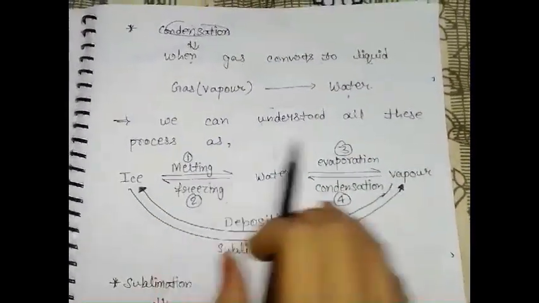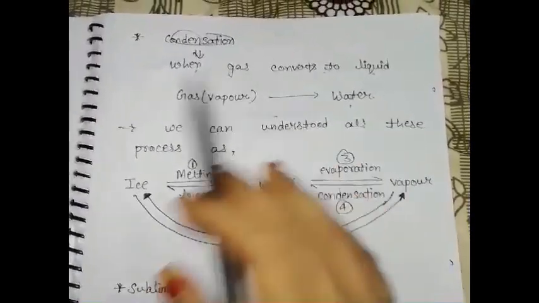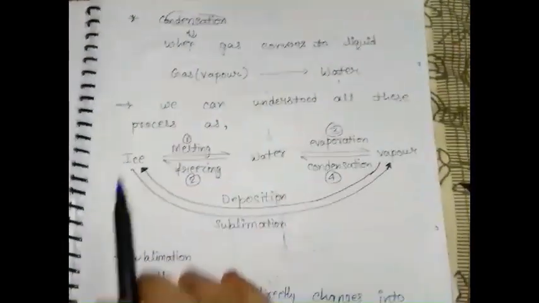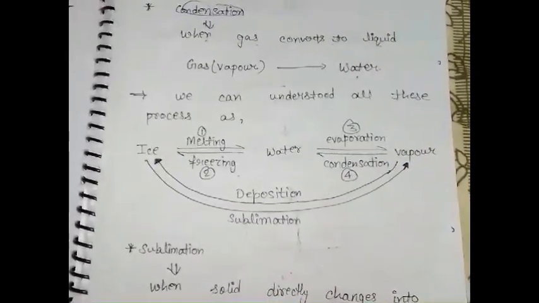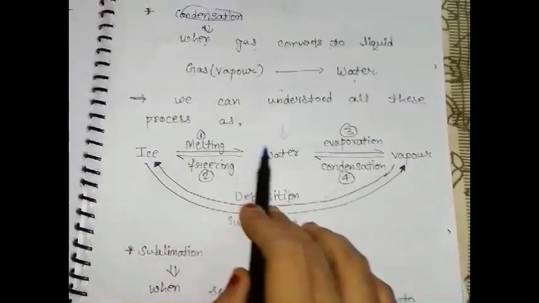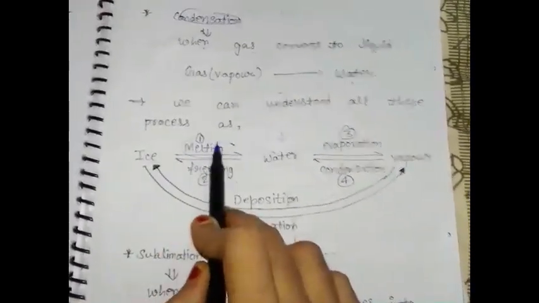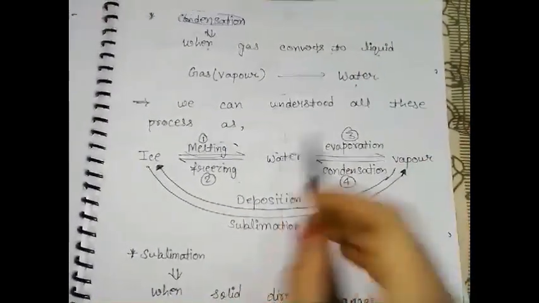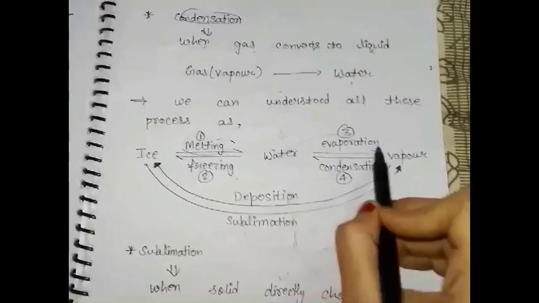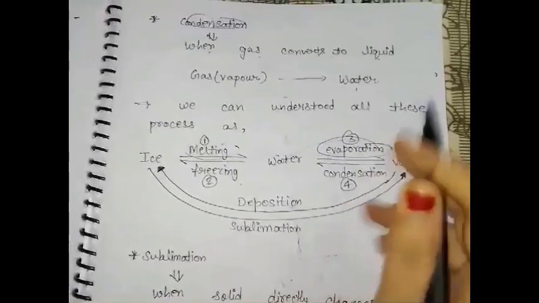We can understand all these processes like this. Ice, when we keep it outside the refrigerator, is converted or melts into water. The process is known as melting. Second, water when it heats or boils changes into vapor. The process is known as evaporation.